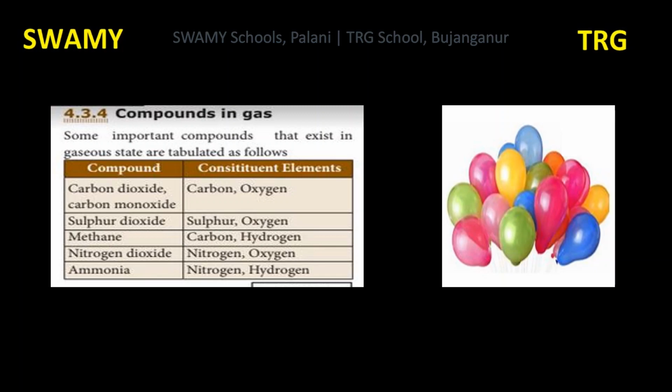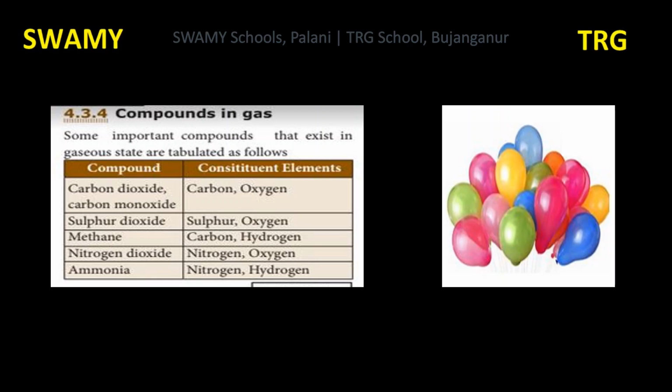Next compound is methane, CH4. Carbon and hydrogen. Next is nitrogen dioxide, NO2. Nitrogen and oxygen. Ammonia, NH3.